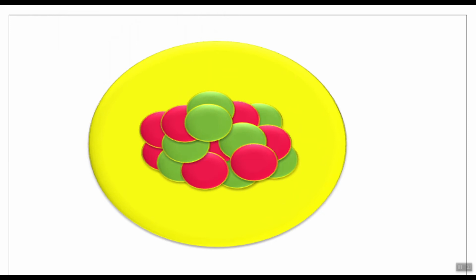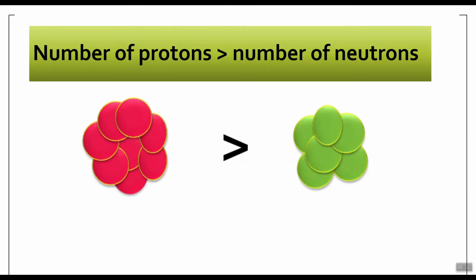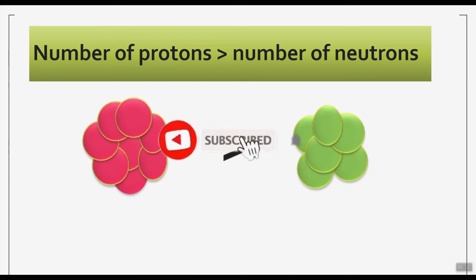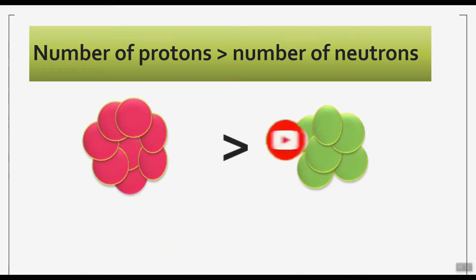So the unstable nucleus tries to balance this proton to neutron ratio, or to get stability, by giving off excess protons or neutrons from the nucleus. There are three conditions on the basis of which a nucleus gets unstable. Number 1: if the number of protons is more than the number of neutrons. Yes students, if an atom has more protons than neutrons, then the nucleus gets unstable. Why?